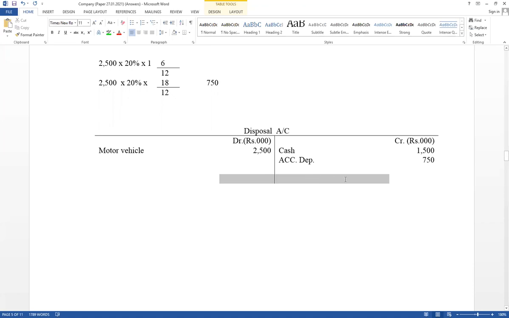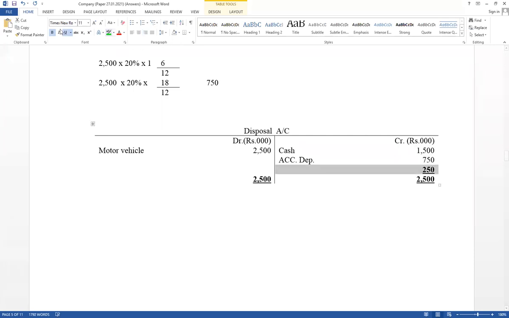Then by closing the disposal account, disposal profit and loss can be calculated. Take the increase side. Therefore, the debit side increases. Take that value to the credit side. Then think about the difference value. This one plus this one, that value should be deducted from this value. Therefore, the difference value equals 250. If the difference value is on the credit side, it is a disposal loss.